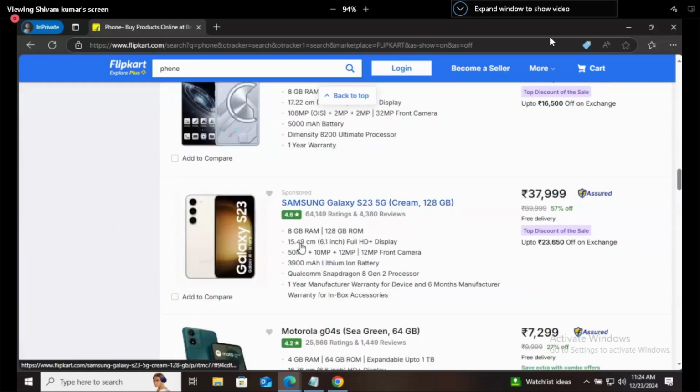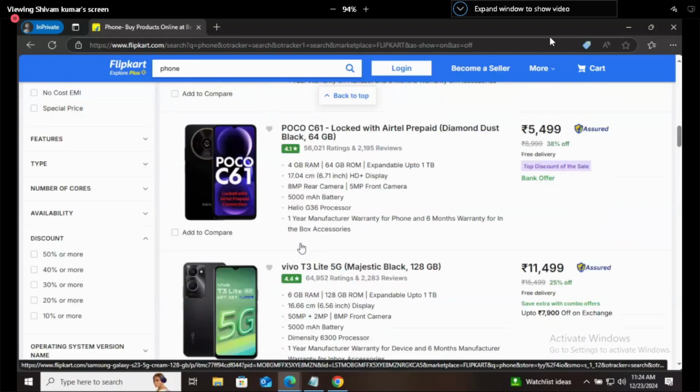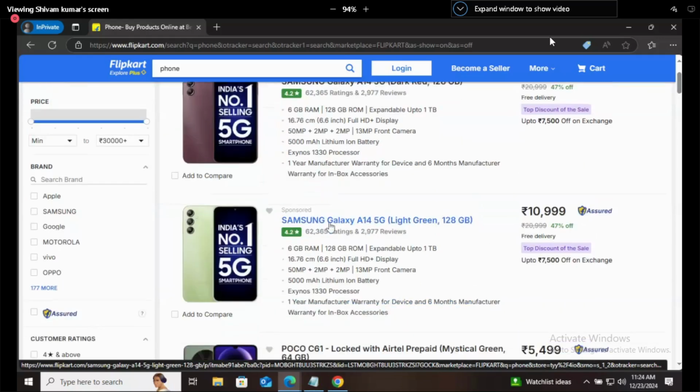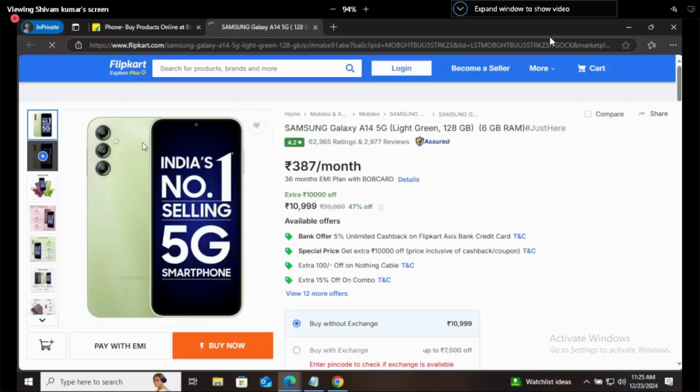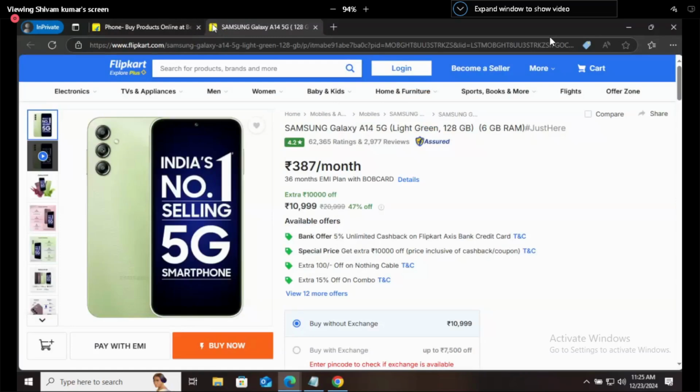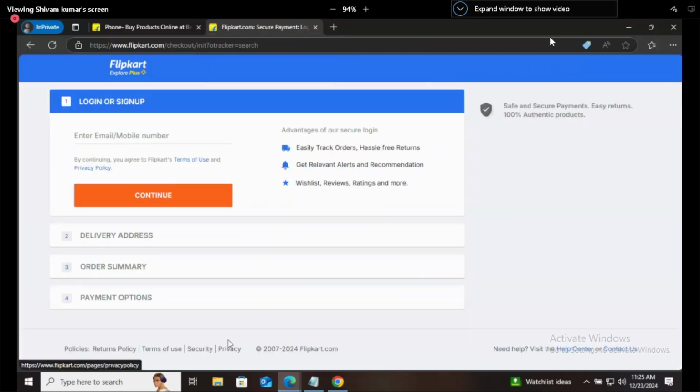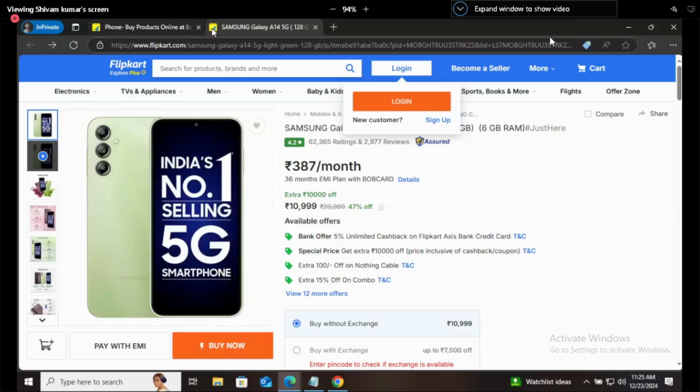Now let's say I want to purchase this particular phone. You will click on this. In the mobile also, you will click on this. So there will be a difference. If you are clicking this here, now a new tab is opened and the entire website went on refreshing. Let's say now I want to buy this phone. Now it didn't refresh. Now again go back. Let's say I want to purchase this phone.